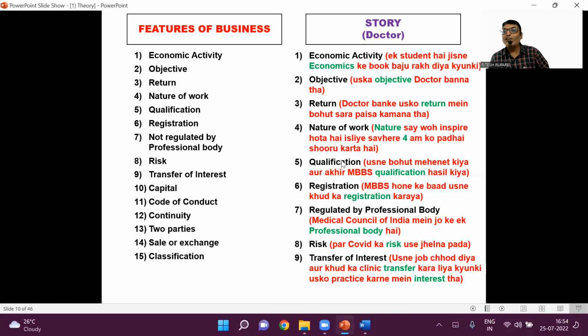Because a business is not regulated by a recognized body. Correct? In profession, the same points will apply. Then you will say regulated by professional body. And then he started his job in a civil hospital, but there was lots of risk, lots of COVID patients. And then he transferred his job to a clinic.